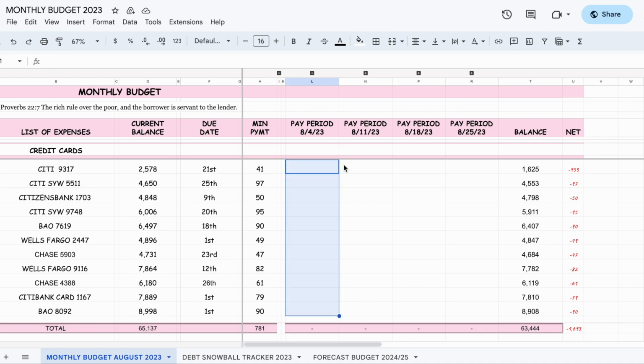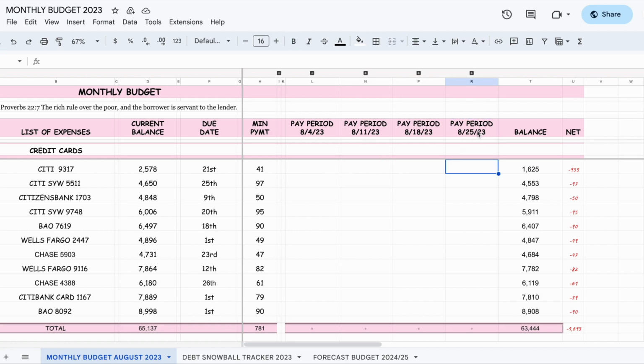Now we're going to apply the minimum payments first, but it's a little tricky because not all the payments fall on the same date in the pay period because of the due date. So for instance, the 21st, I made the payment on the 11th. If I didn't make the payment on the 11th, it would have been late.